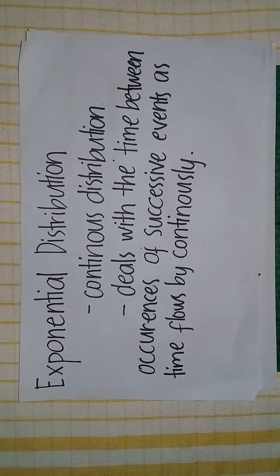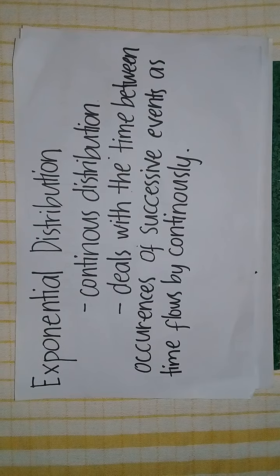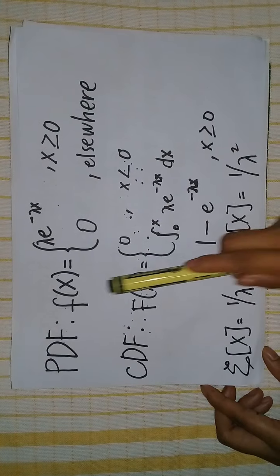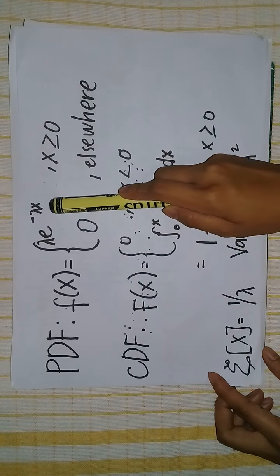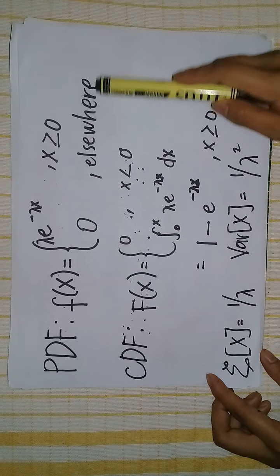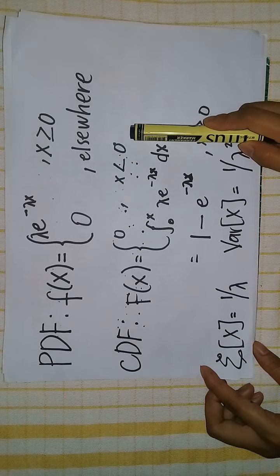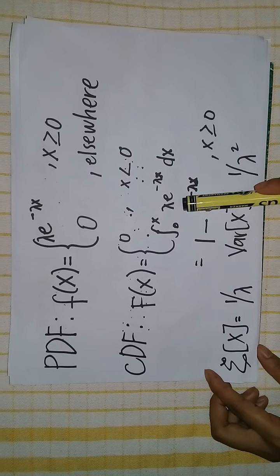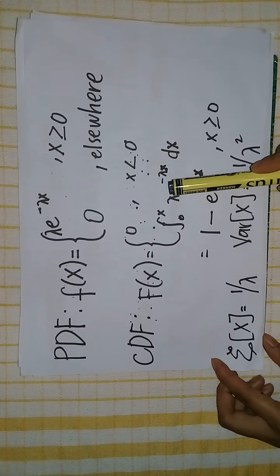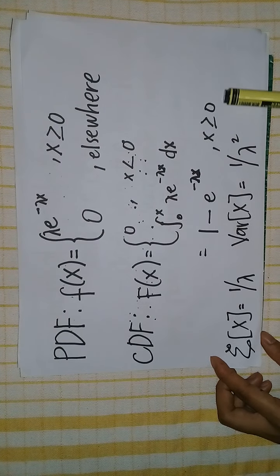Exponential distribution deals with the time between occurrences of successive events as time flows by continuously. And here we have the PDF and the CDF for the exponential distribution. F of x equal to lambda e to the negative lambda x, where x is greater than or equal to 0, and 0 elsewhere. The CDF is equal to F of x equal to 0 for x less than 0, and the integral of lambda e to the negative lambda x dx, evaluated from 0 to x, is equal to 1 minus e to the negative lambda x, for x greater than or equal to 0.